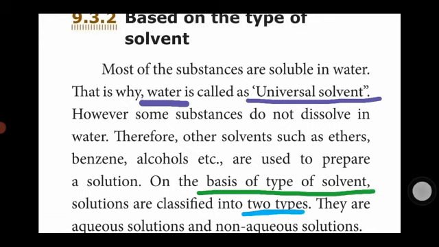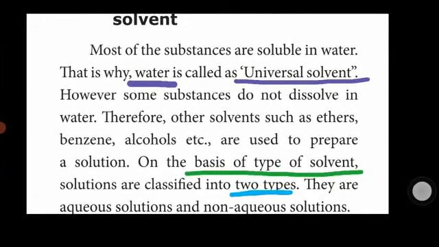These other solvents are benzene, ether, alcohol. Based on the solvent, the solution can be classified into two types. What are the two types? One is aqueous solution, another one is non-aqueous solution.